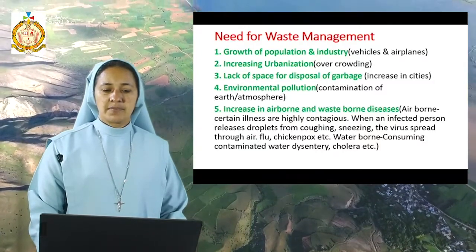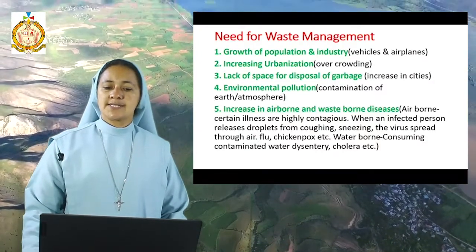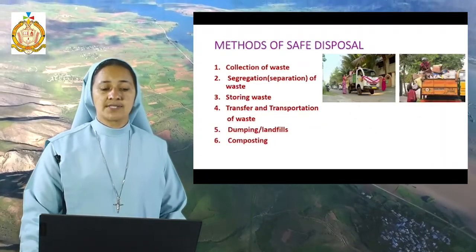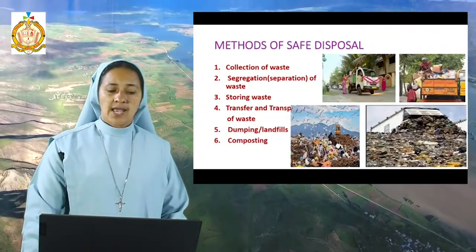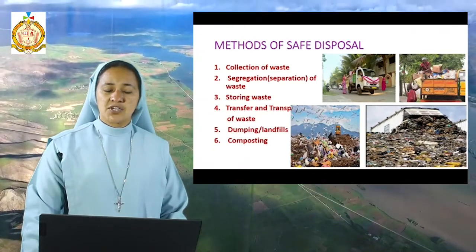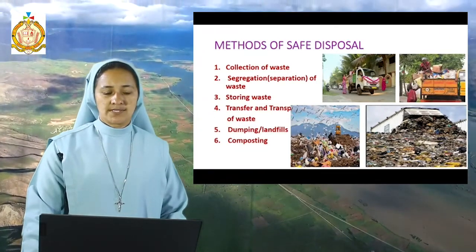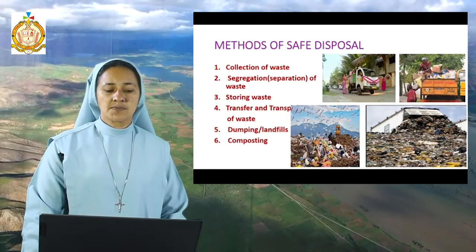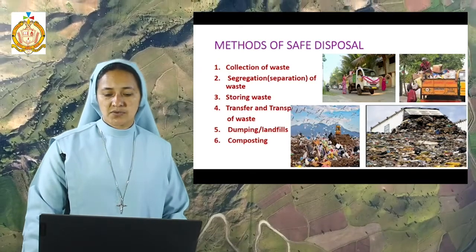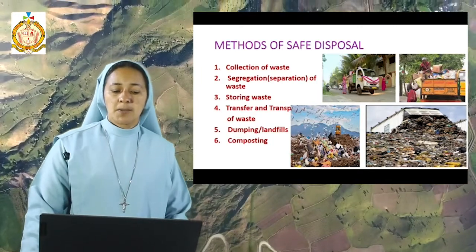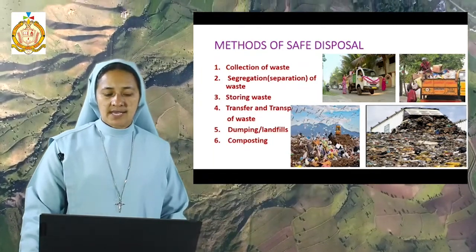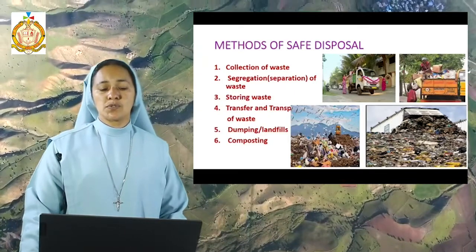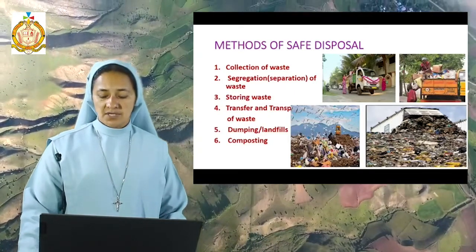Now there are different methods that we use for safe disposal. There are six points. First is collection of waste, and secondly segregation, meaning separation of the waste. Then storing the waste, then the transfer and transportation of waste, then dumping or landfills, and the sixth point is composting. So these are the methods that we use for the safe disposal of waste.